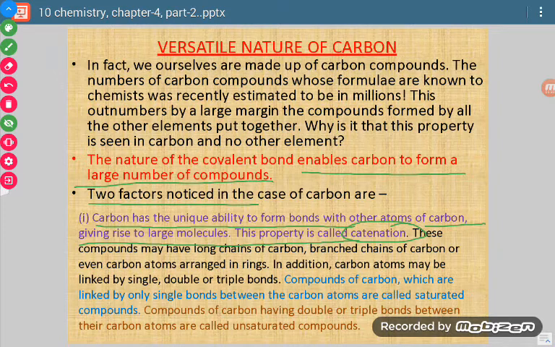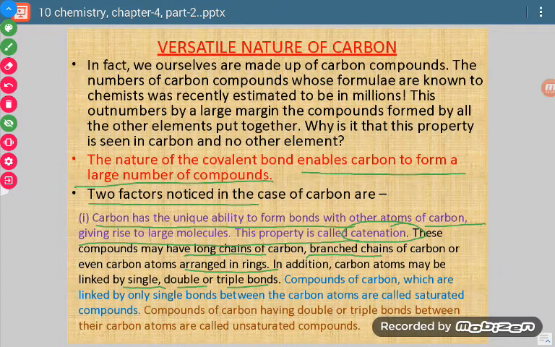Okay, now if you are asked what is catenation, what will you say? You will say that the property of an element to link with the atoms of the same element is called catenation, or in simple words, the self-linking property of elements is called catenation. Okay, now when they are linking among themselves, they will form long chains of carbon. Those chains may be branched or they may be arranged in the form of rings. Okay, and there may be single, double or triple bonds.